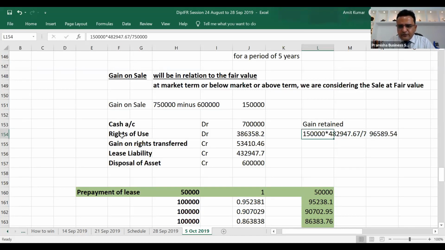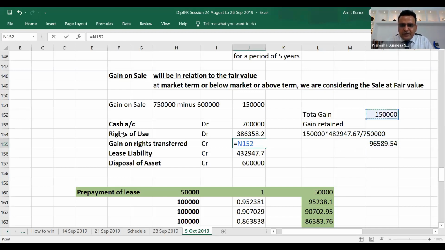We get to know the total gain retained as 96,589. When we know the total gain was 1,50,000, gain on right transferred is equivalent to 150 minus 96,589.